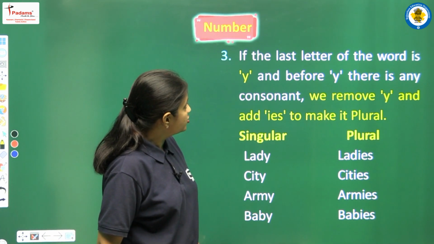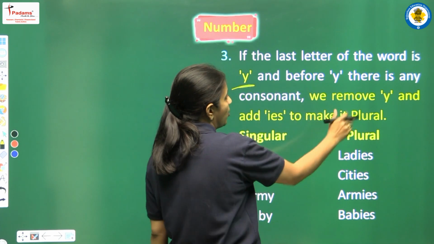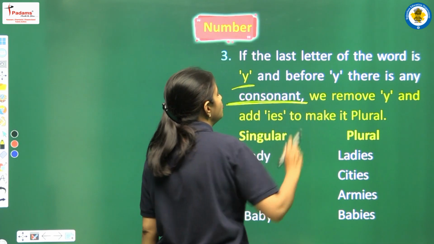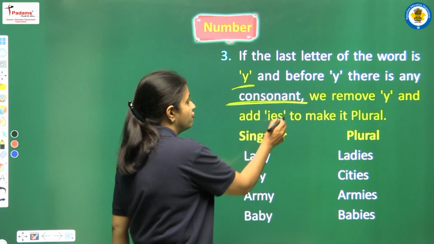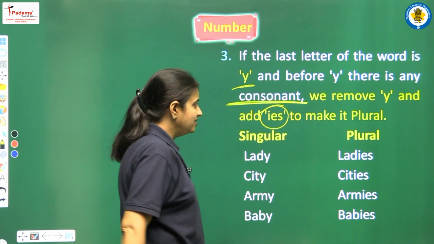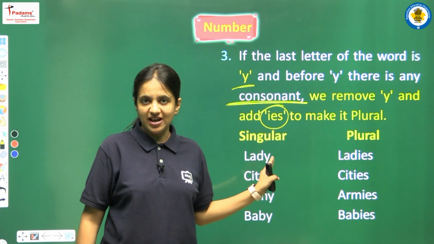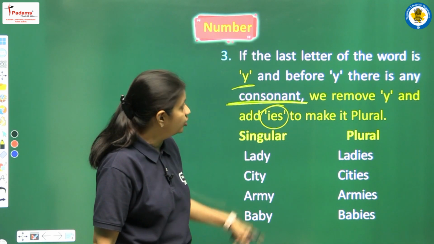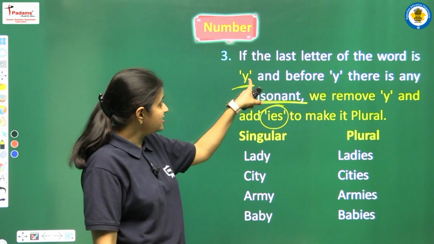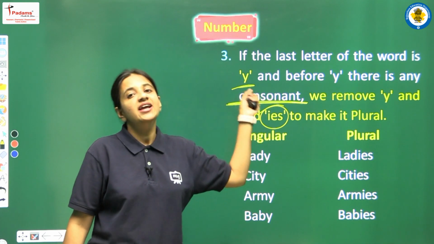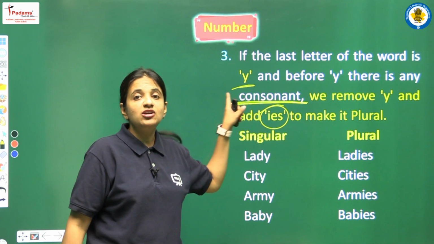According to this rule, if the last letter of the word is Y, and before Y we have any consonant, then we have to remove Y, and in the place of Y we have to add IES to make it plural. So yes, it's a very important rule, and according to this rule there should be two conditions. The first condition is that the last letter of the word should be Y, and the second condition is that before Y there should be one consonant.